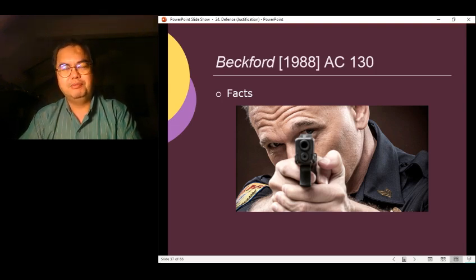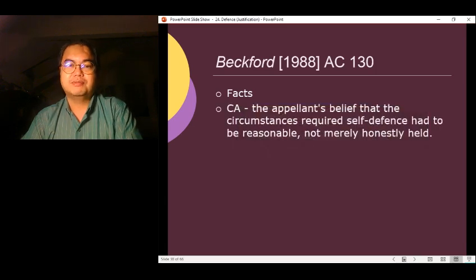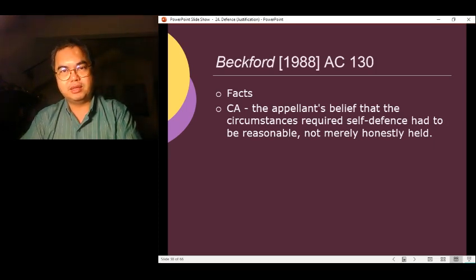However, sadly, the person that he shot was actually not the criminal. The victim wasn't in possession of any weapon, and so therefore the policeman was under no threat. So the question then is, can he still rely on self-defense because he mistakenly thought that he was under threat? The Court of Appeal held that the appellant's belief that the circumstances required self-defense had to be reasonable, not merely honestly held.